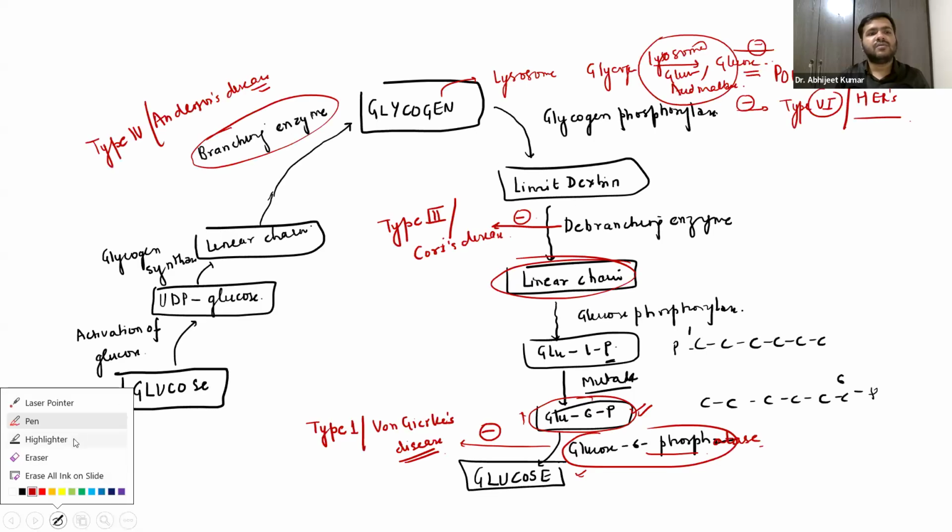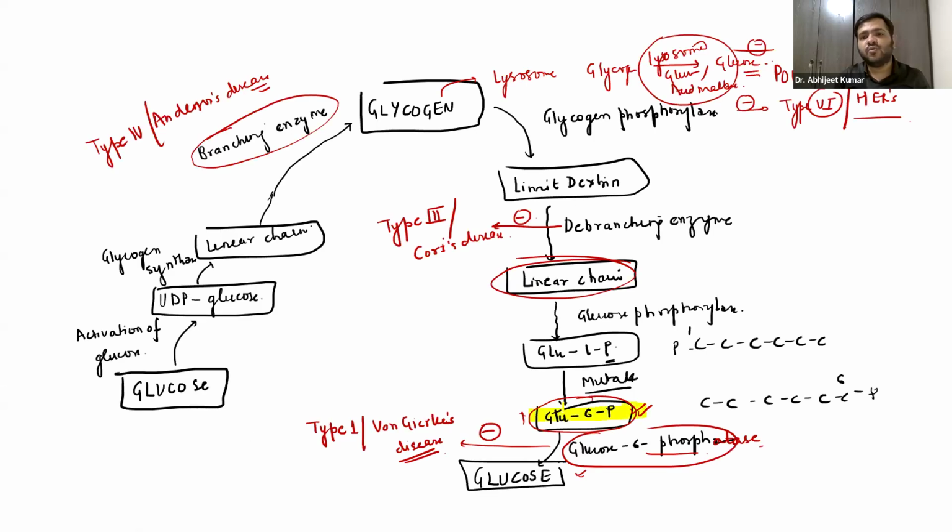You can very well see over here, glucose 6-phosphate is converted into glucose with the help of the enzyme glucose 6-phosphatase. Now, guys, remember, if this glucose 6-phosphatase is absent, it will not be able to cut this phosphate. If the enzyme is not there, what will happen? Glucose will never be formed.